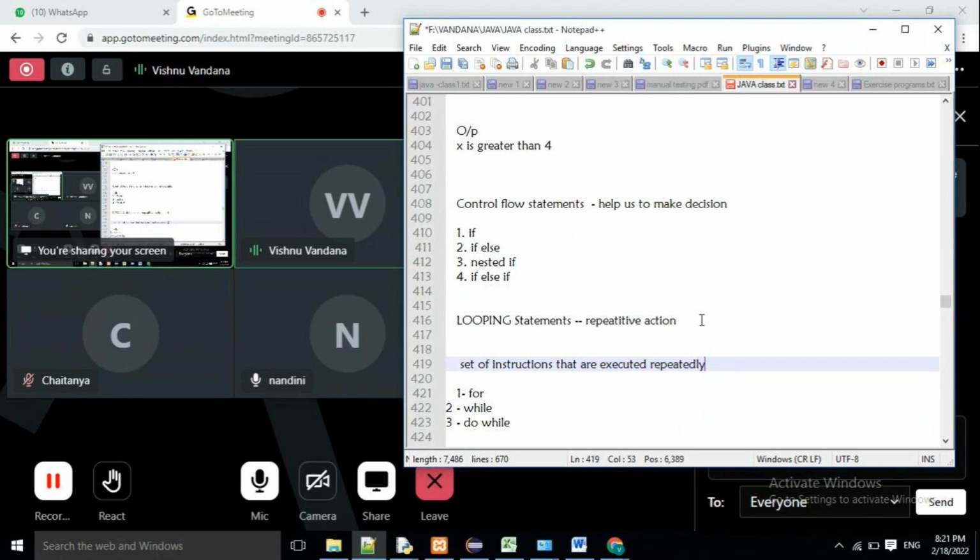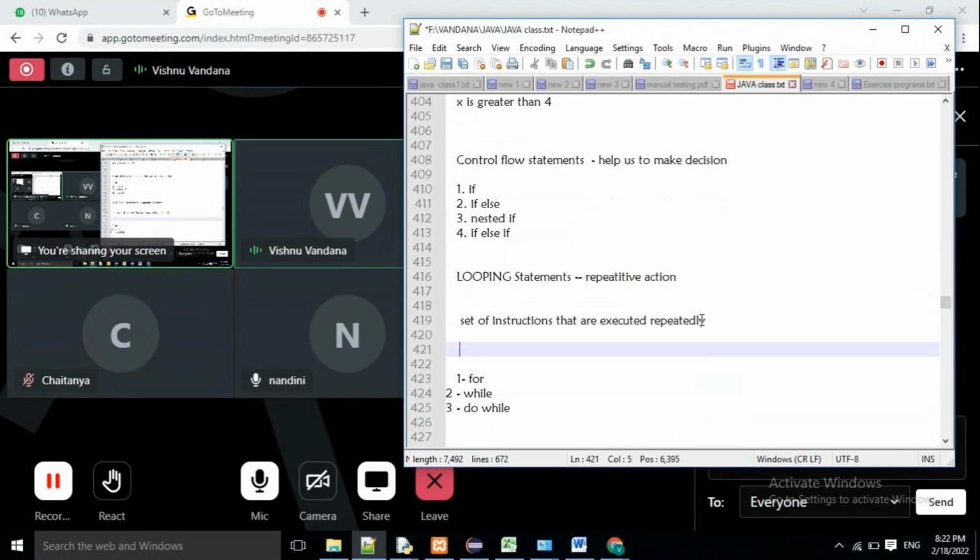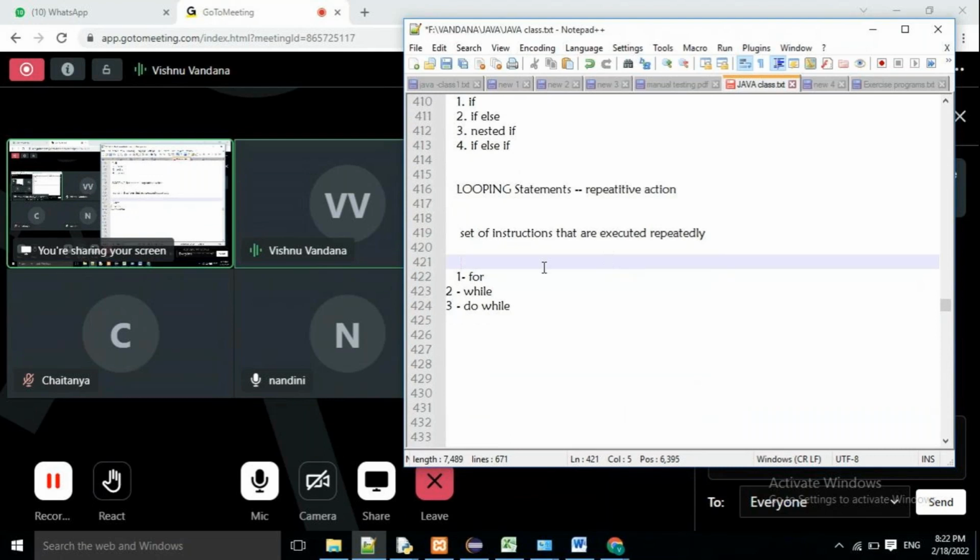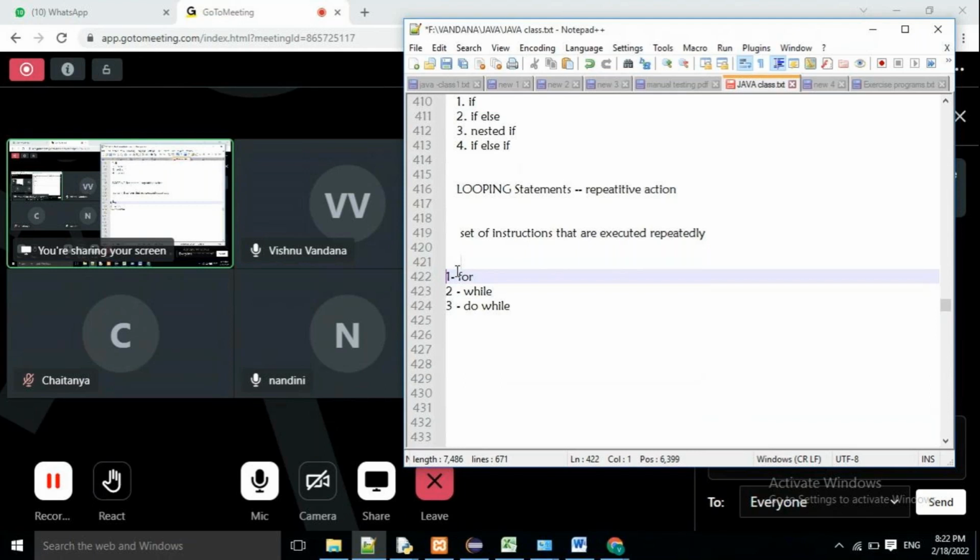Any examples? Any examples in our day-to-day life? Today I have performed some transactions in my bank account. What happens at the end of the day? My account statement should be updated or not? My balance book or whatever it is has to be updated.